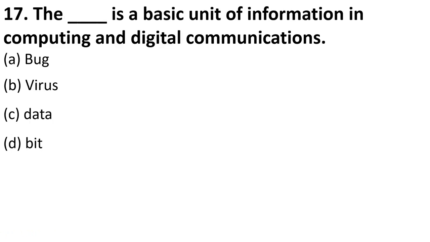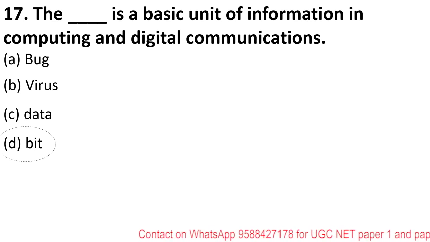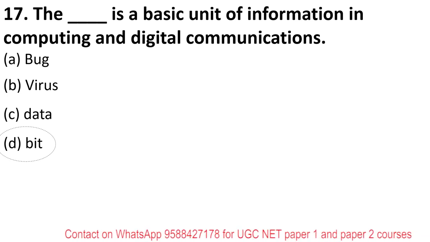Next is dash. The dash is a basic unit of information in computing and digital communication. This question is very simple. The right answer is option B. Bit is the basic unit. In one of the previous questions also I told you that bit is the basic or the smallest unit of information. Then comes bit, then nibble, then byte, then kilobyte, and megabyte, and so on.